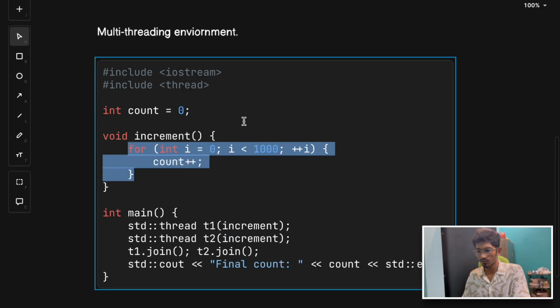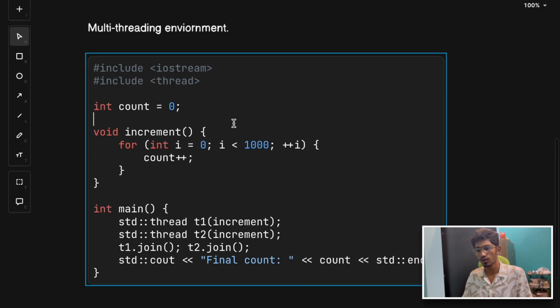Now let's look at this program. Let me switch to this code. This program should ideally print 2000, right? But if you run it a few times, you will start seeing numbers like 1984, 1956, even 1900, random values. That's because count plus plus is not safe when multiple threads try to access and modify the count at the same time.